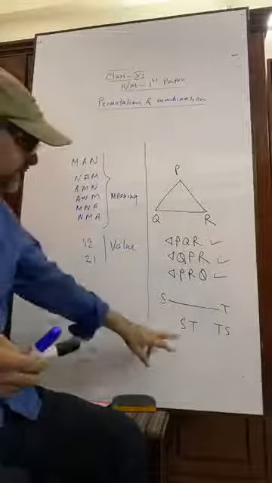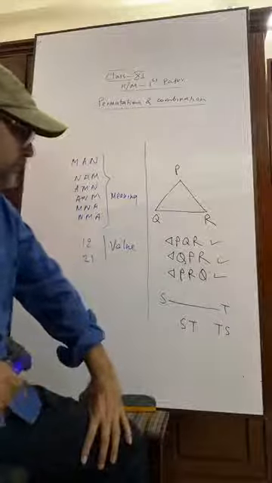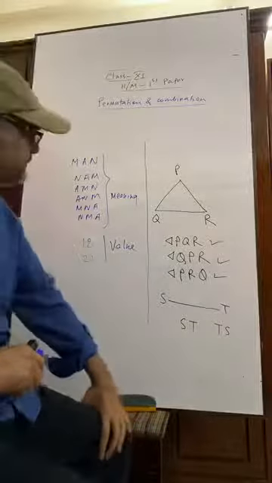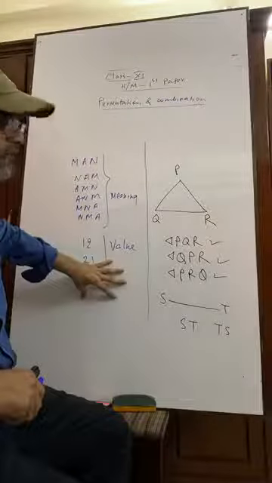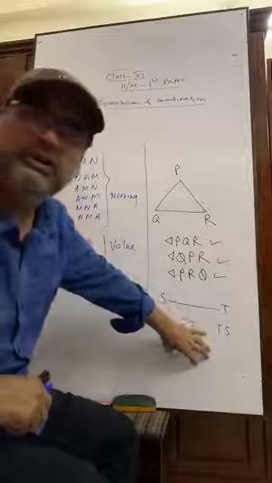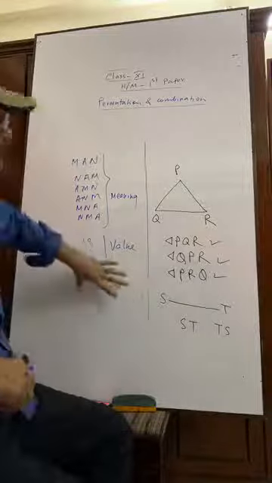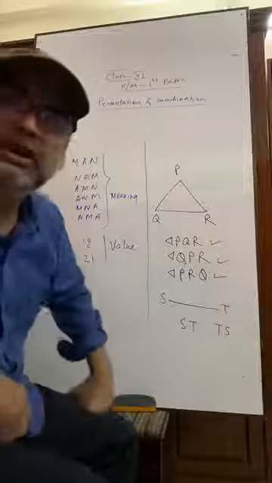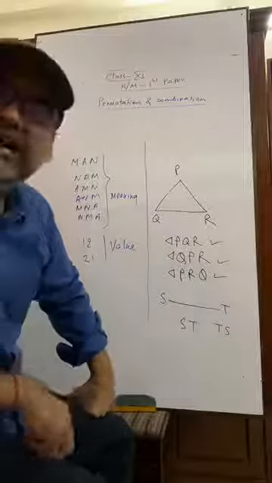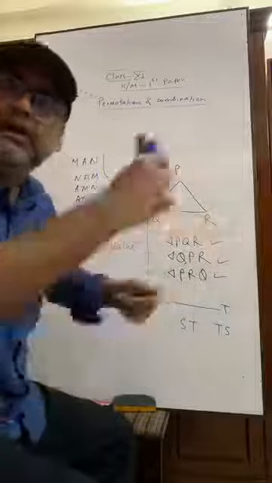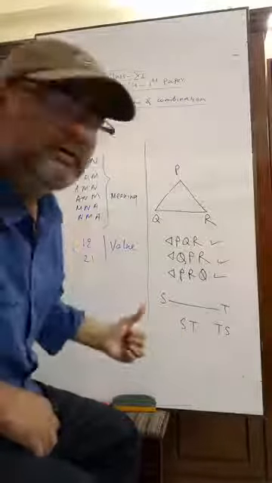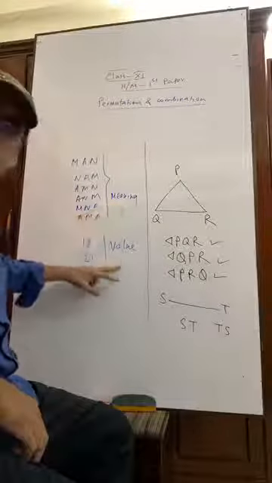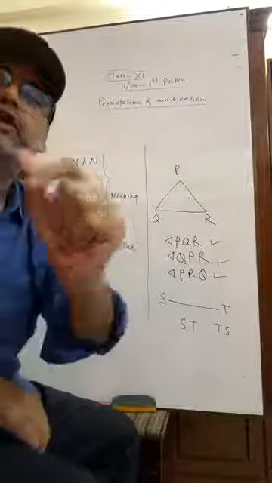The name has been changed, but its meaning has not been changed. This is permutation and this is combination. That means in combination, there is no change of value, no change of meaning. But in permutation, meaning and value will be changed.